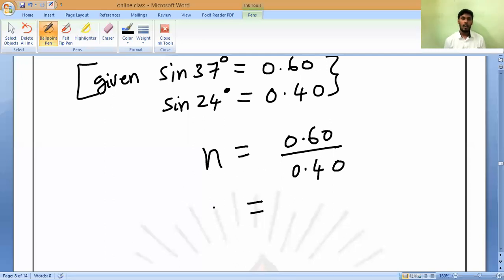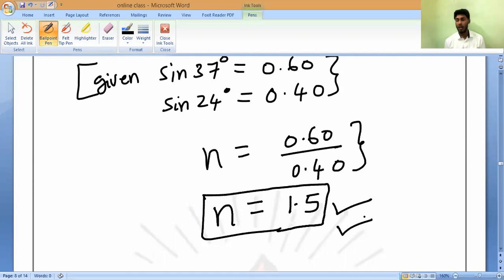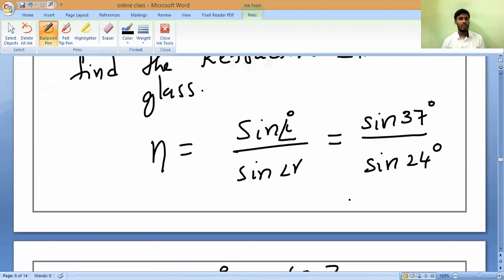So that is 1.5. Refractive index of glass, how much? 1.5. By this time, if you have really understood the concept, the refractive index of glass with respect to angle of incidence and angle of refraction is equal to how much? 1.5. Is it yes or no?